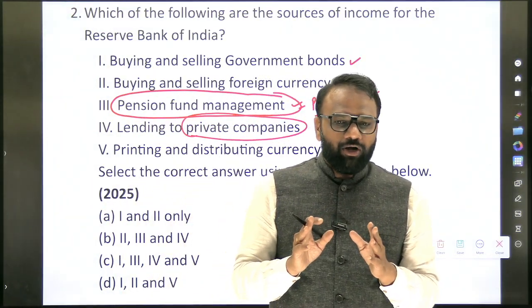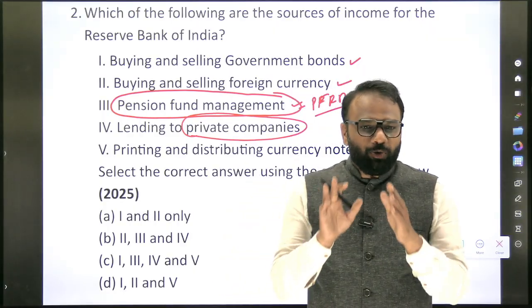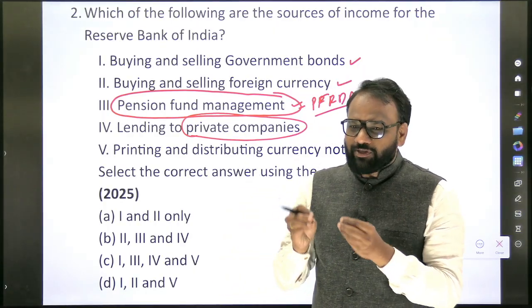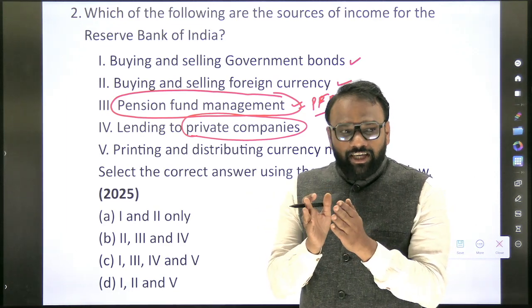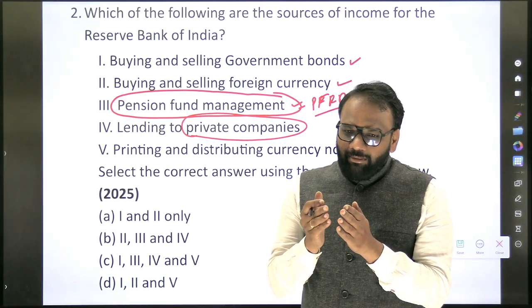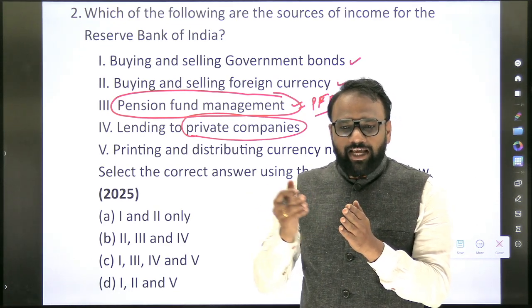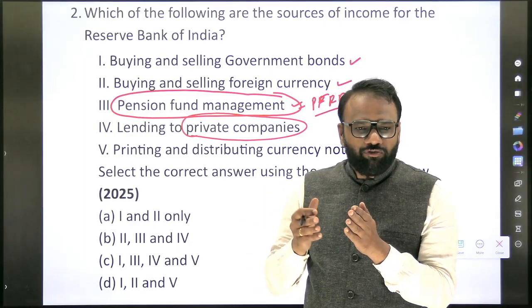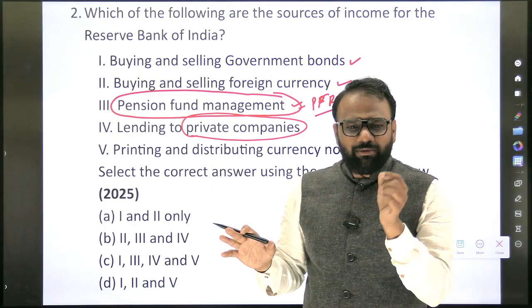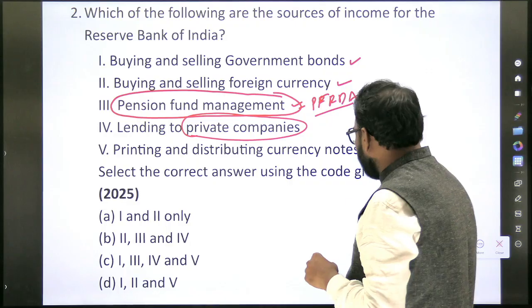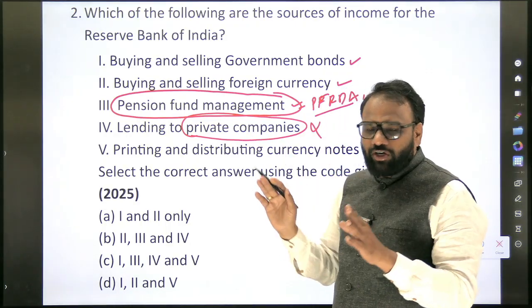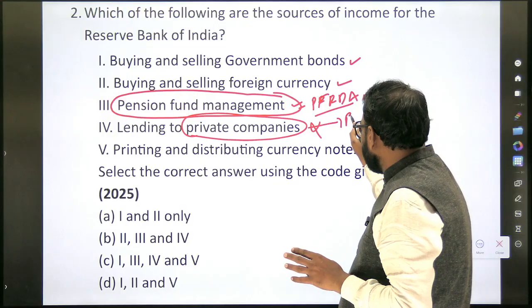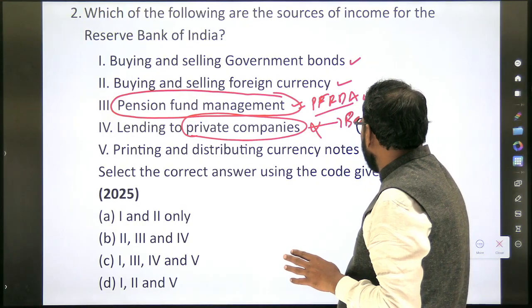Okay, based on the options, and also you will not do a PhD here. Sometimes when you start searching for information, you will not get the information very easily. So you will not get stuck here itself. Ultimately our goal is to maximize the yield in the examination. That does not mean that we are going to waste our precious time on just one question. I am giving you a clue. So here we got to know that lending to private companies is not the job of RBI. RBI is not involved here. We got to know that it gives loans to banks.